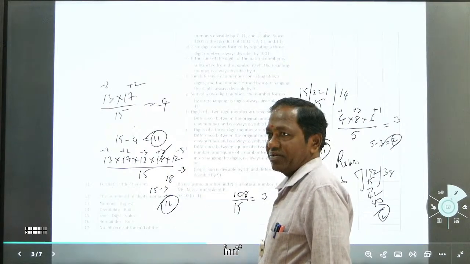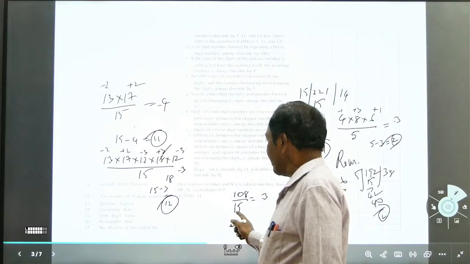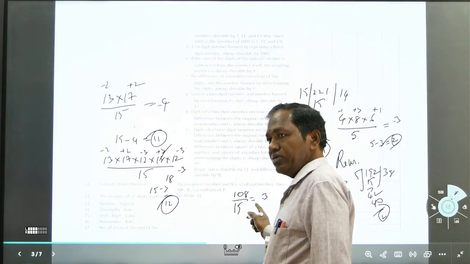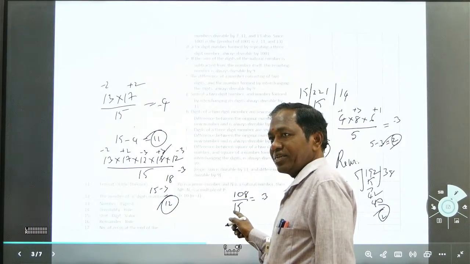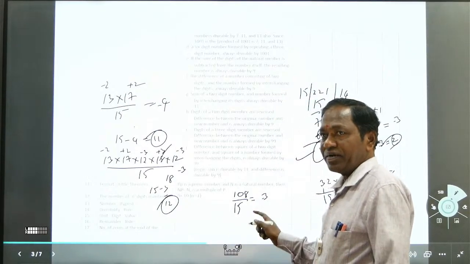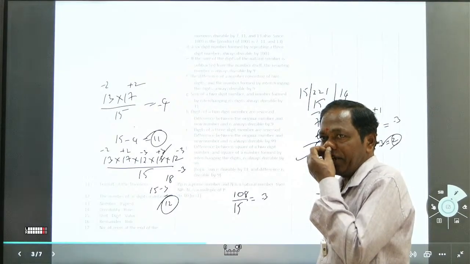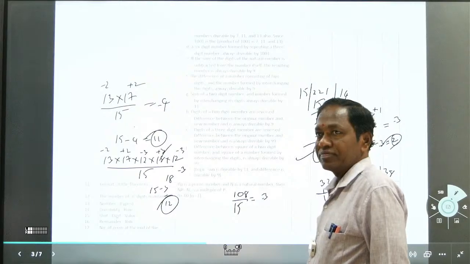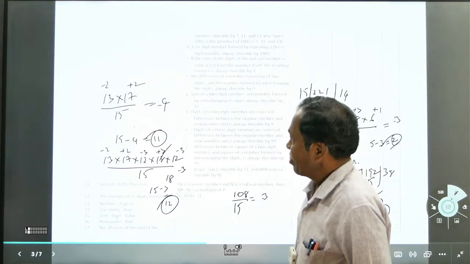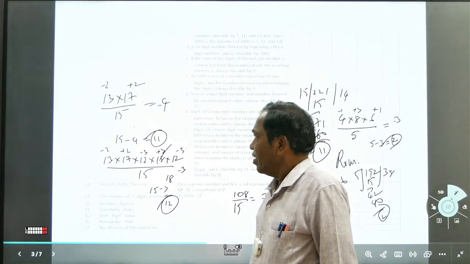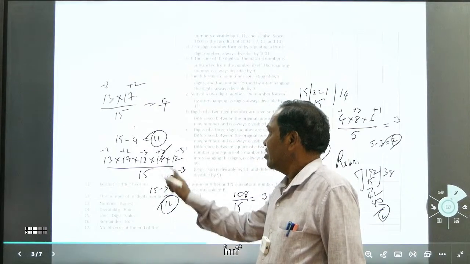Signs you can take. Okay, sir. Minus 3 means that should be subtracted from the divisor. If there is a minus value, that should be subtracted from the divisor. Sir, the answer is 3 only, sir. No, 3 only, but see that minus 3 will come. Not just 3, it is minus 3. Sir, minus into plus is minus. Minus into minus is plus.